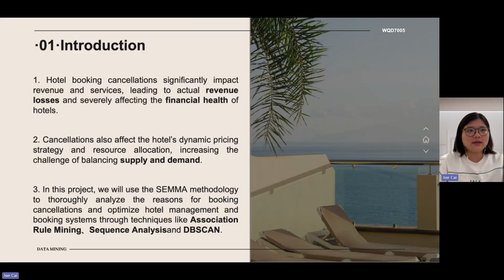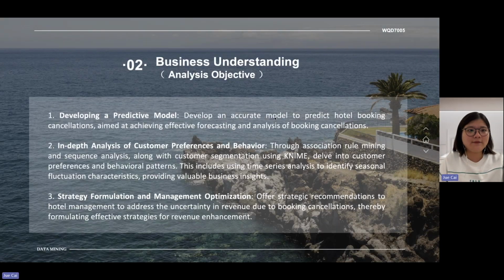Our project investigates the significant impact of hotel booking cancellations on revenue and operational strategies, and employs SEMMA methodology with association rule mining, sequence analysis, and deep learning to analyze and improve hotel management and booking systems. The specific objectives include 3 key areas. 1, developing a predictive model. 2nd, in-depth analysis of customer behavior. And the last one, strategy formulation and management optimization.